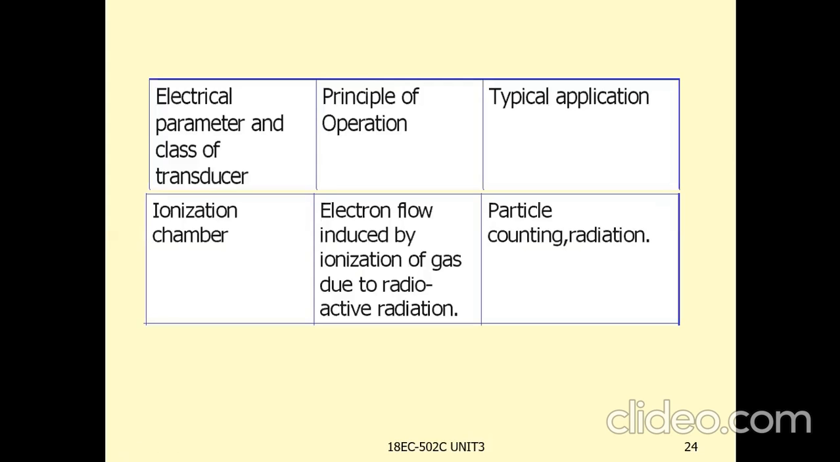The next one is the ionization chamber. The principle of operation is electron flow induced by ionization of a gas due to radioactive radiation. Here the electron flow will be induced. This is the principle of the ionization chamber, and the application is particle counting and radiation. To measure particle counting and radiation, this ionization chamber type of transducer is used.